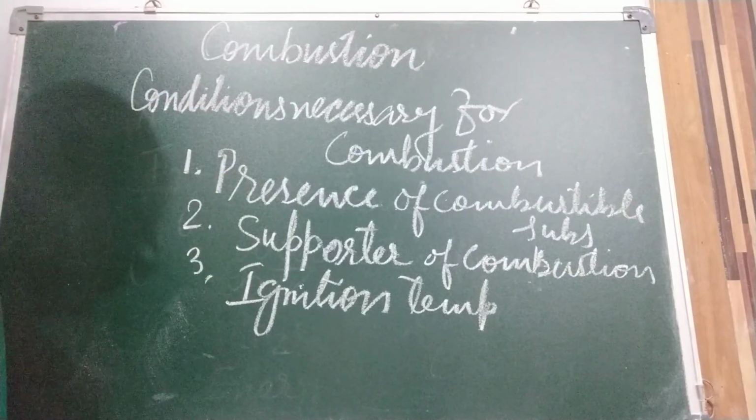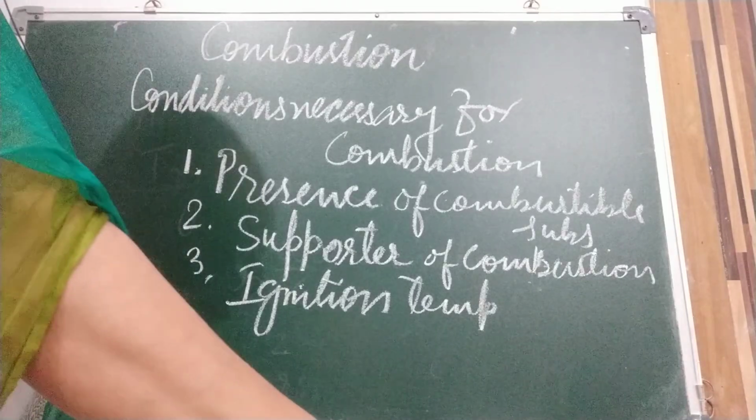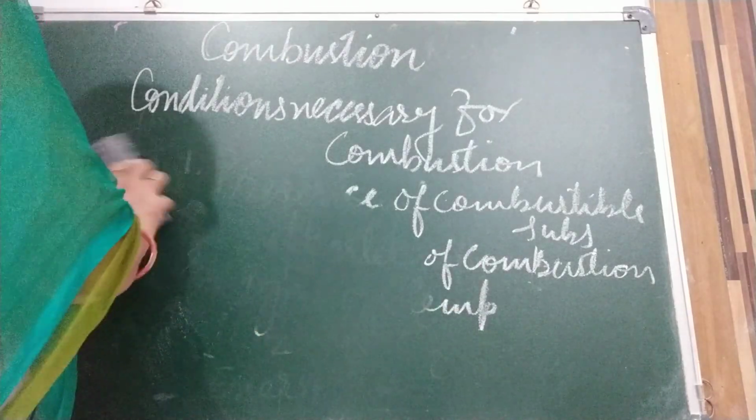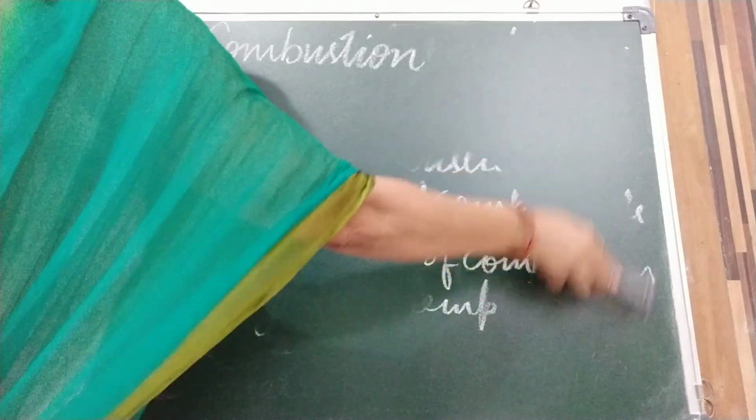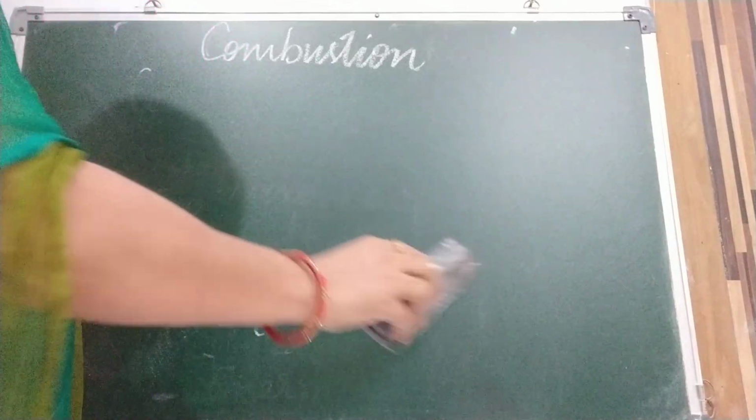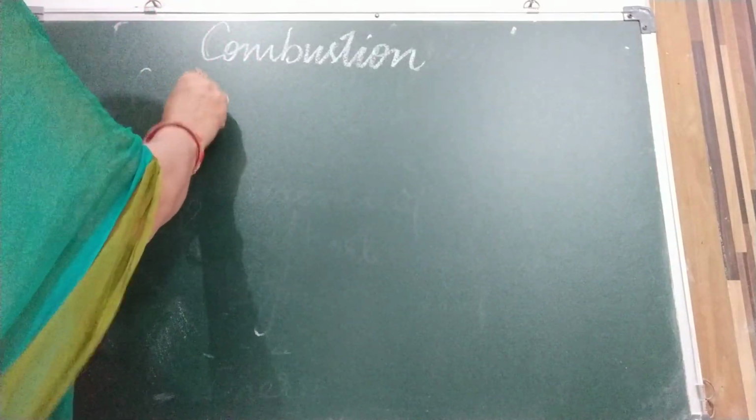Now we are going to discuss inflammable substances. Very important. What are inflammable substances?